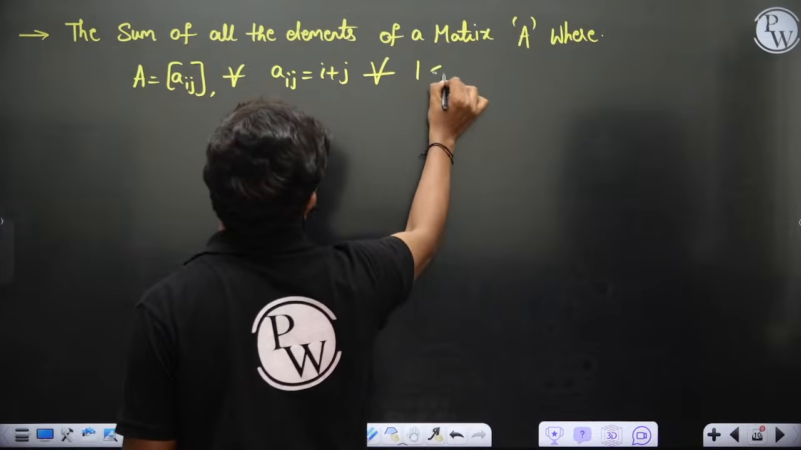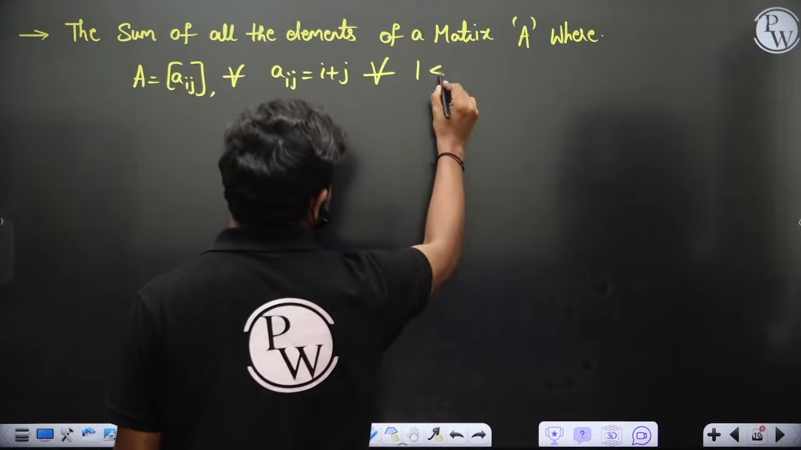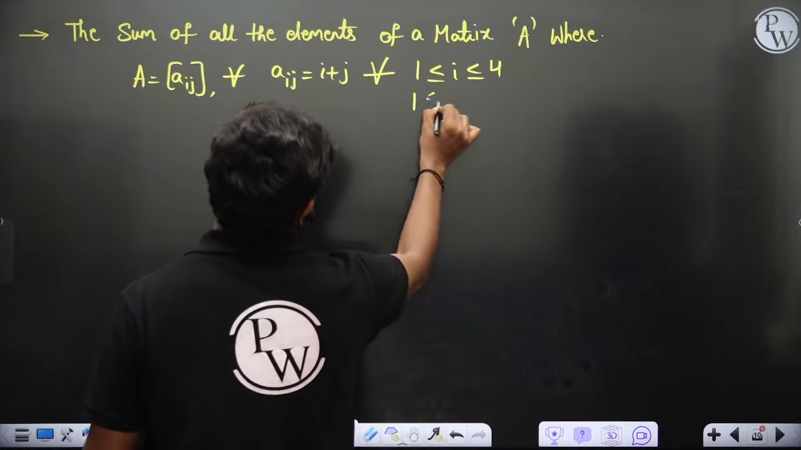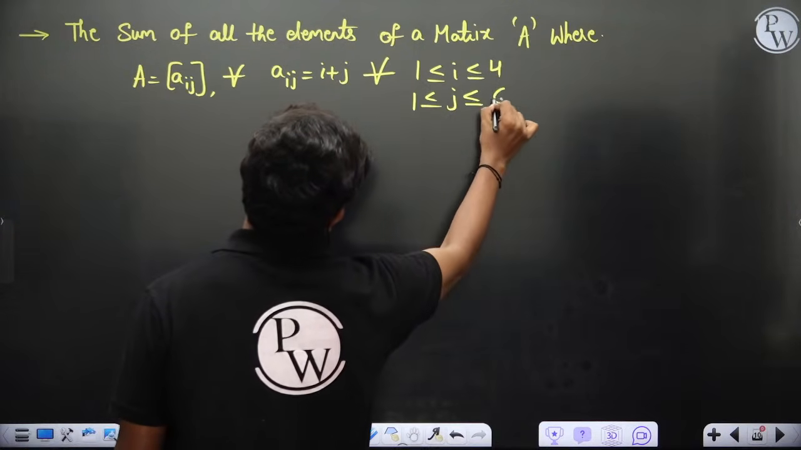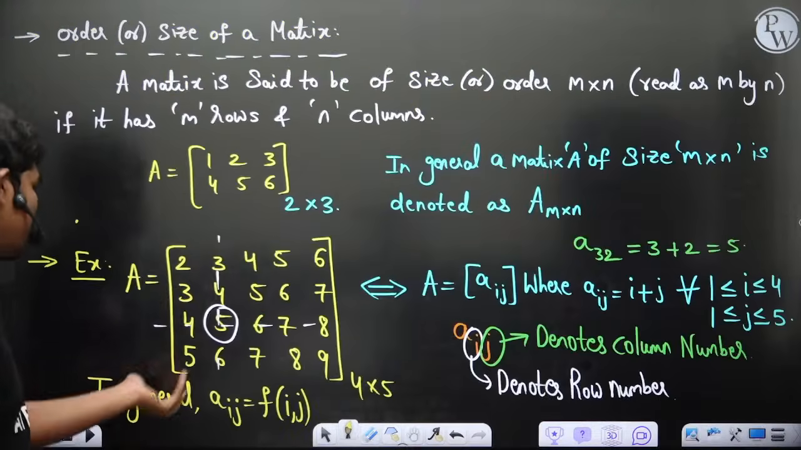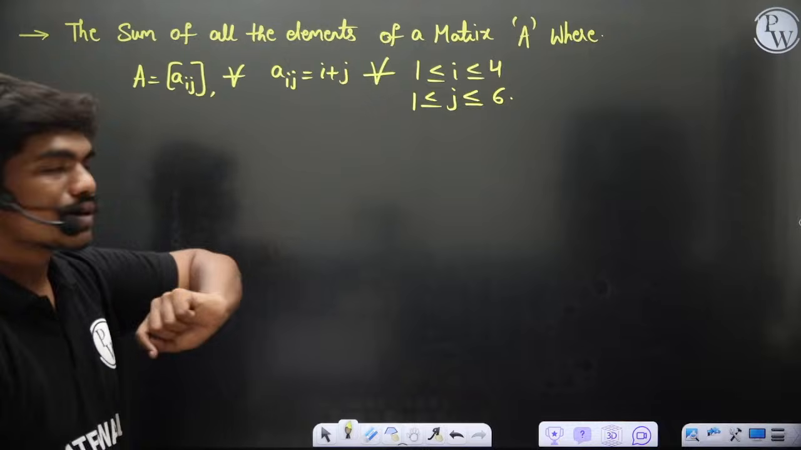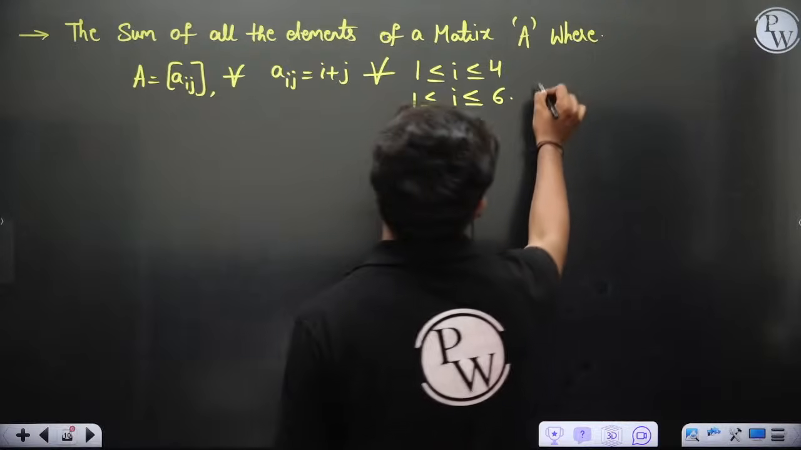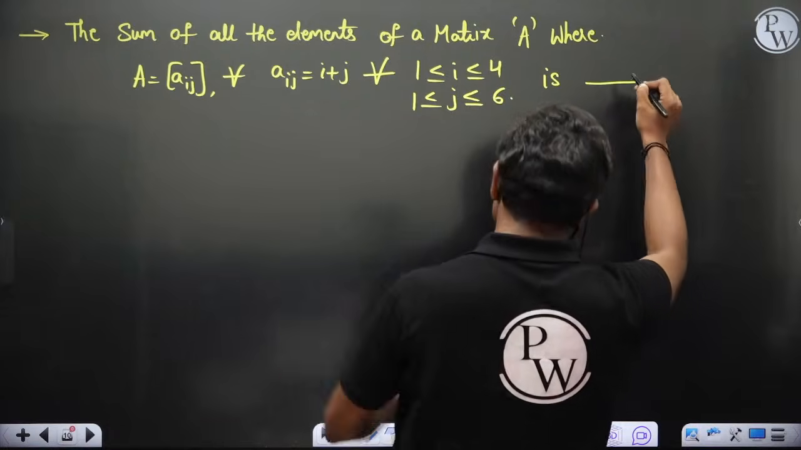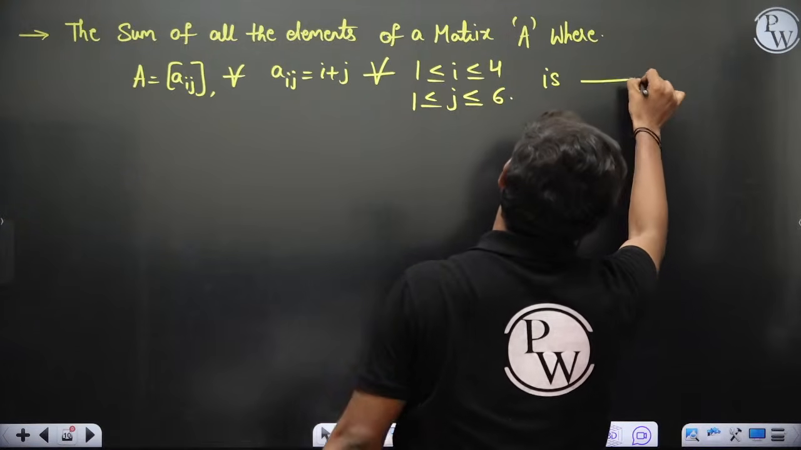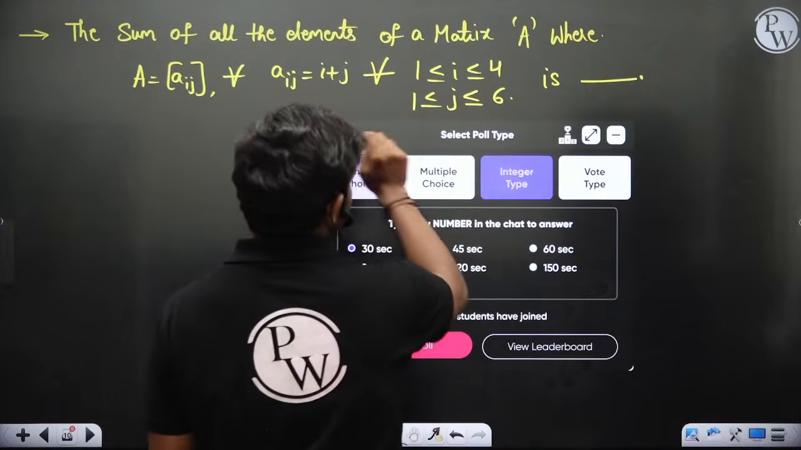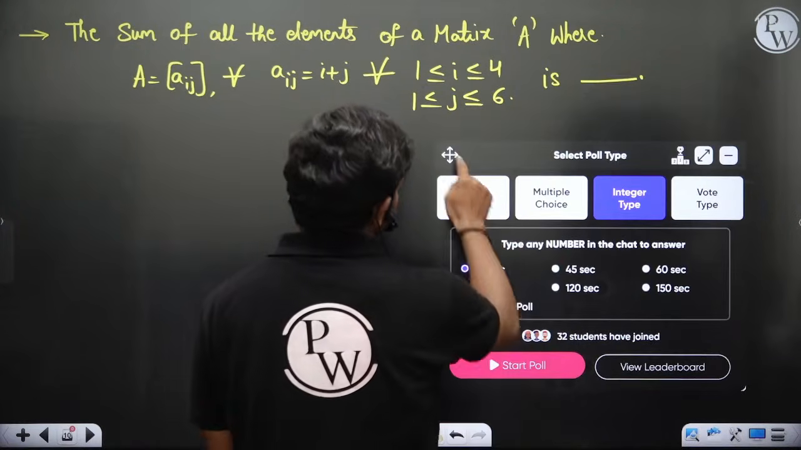Let's take a square matrix for simplicity, or maybe if you want I can complicate the question. i less than or equal to 4, maybe j less than or equal to 6. Let's say I'm taking 6 here, because if I give 5, you will ultimately add these numbers and tell me the answer, but I just want you to calculate this. This is actually one of the GATE questions, not exactly these numbers, but this function is the same, i plus j. I'm conducting a poll, integer type, ultimately the answer will be an integer because you can add integers.